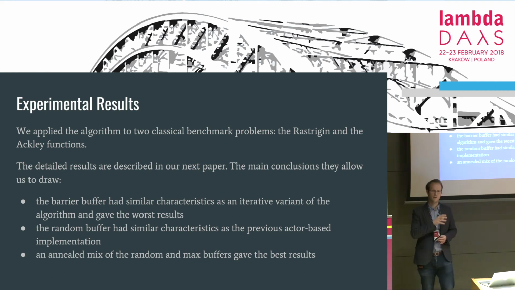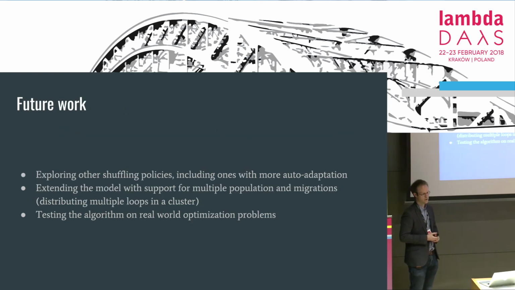So basically it simulated a dispatcher in an actor-based implementation. However, it was the annealed mix which actually performed better because it gave more randomness in the beginning to allow for greater exploration of the solution space. But as time went by, it narrowed the selective pressure and allowed it to converge faster in the later stages of the algorithm. So what's the future work?